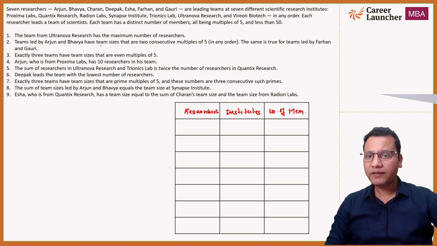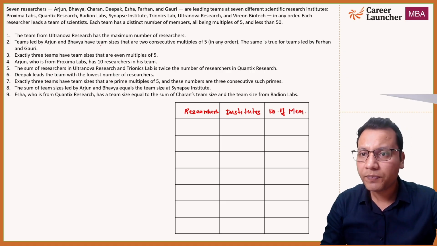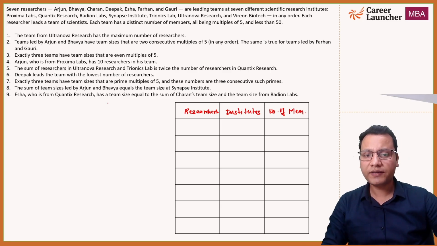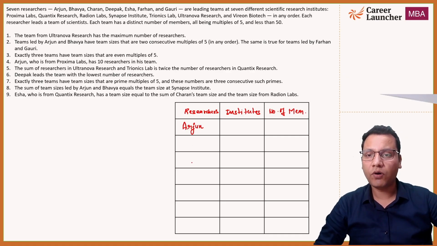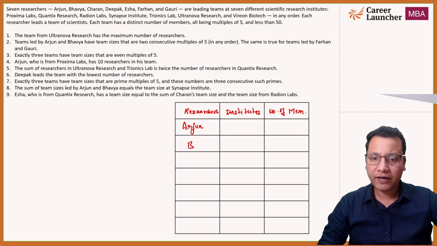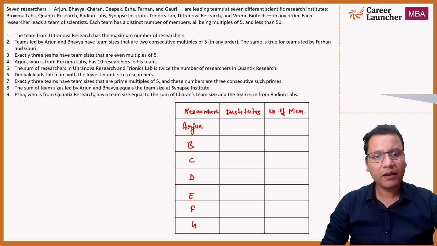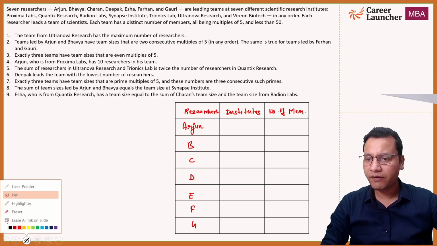Let's fix one: let's say we fix the names of researchers here. So the researchers are A, which is Arjun. You can use the initials of all these names: Arjun, A; Bhavya; Charan. So I am using the initials A, B, C, D, E, F, G, and accordingly we will fill the data inside it.